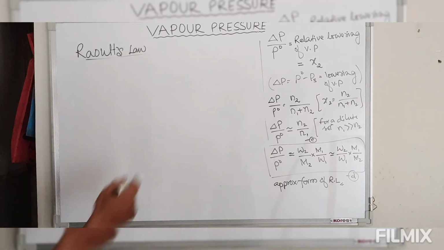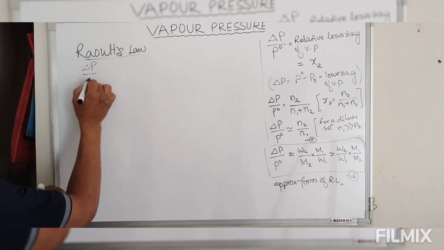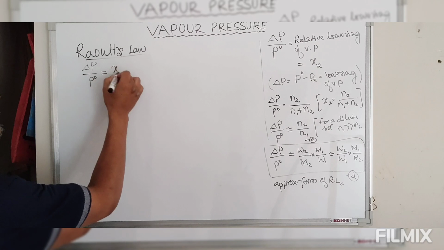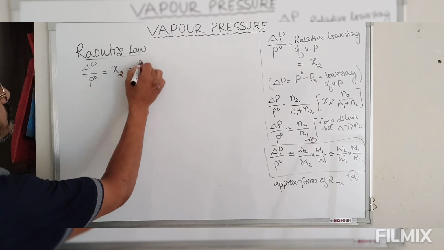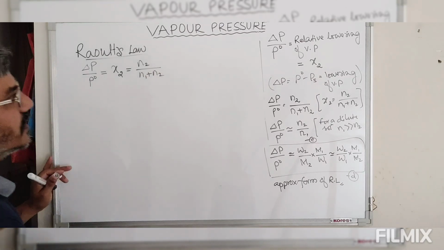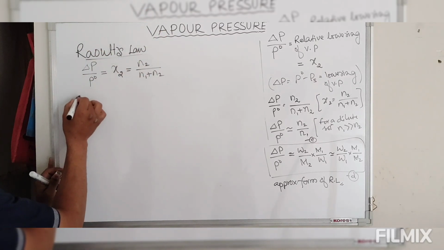So again we are starting from this equation. We have delta P by P naught is equal to the mole fraction of solute, which is equal to the number of moles of solute divided by N1 plus N2. Now we take the inverse of this equation.